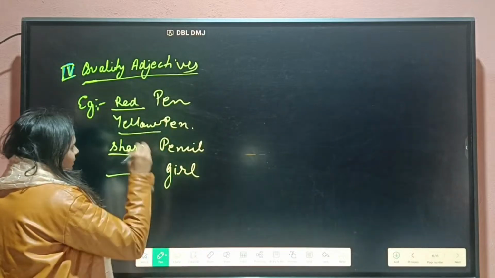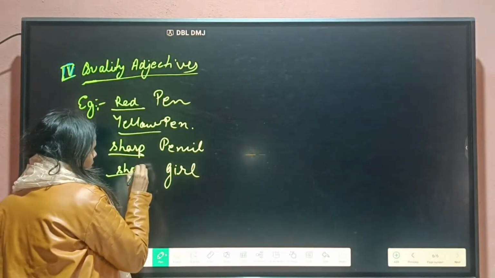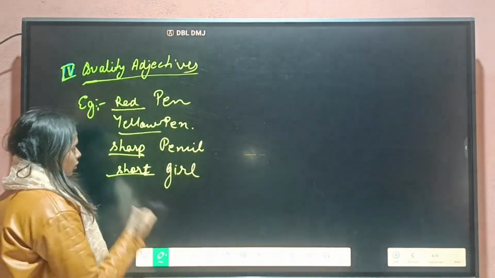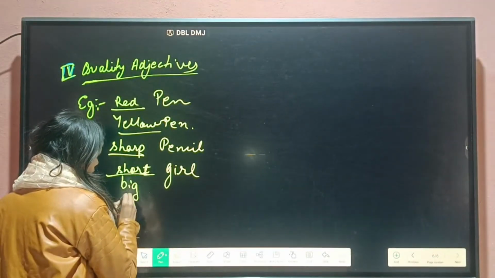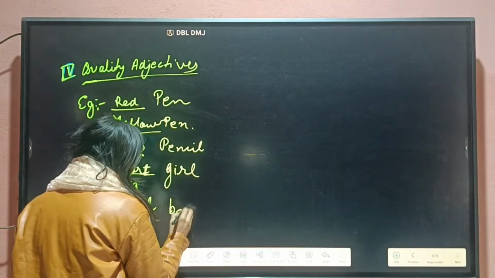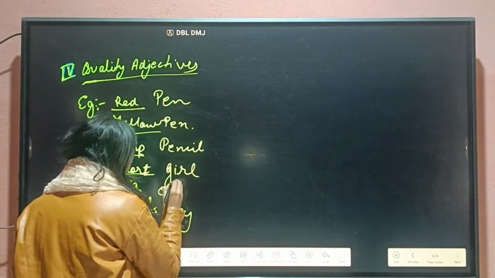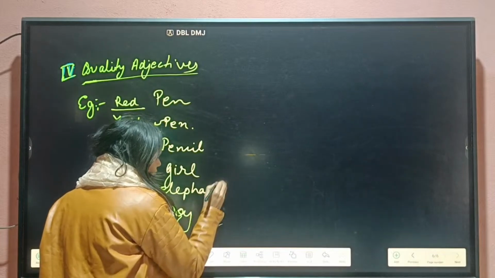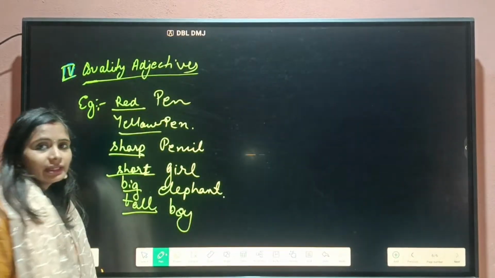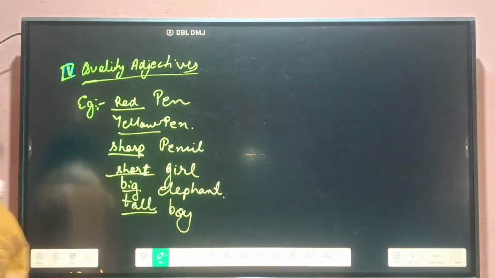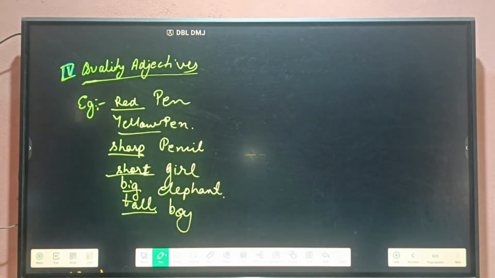I have seen one girl and the height of the girl is short. So what can I write here? The girl is a short girl. Short girl, or big girl, or tall girl, tall boy, big elephant. So these are the examples of quality adjectives.